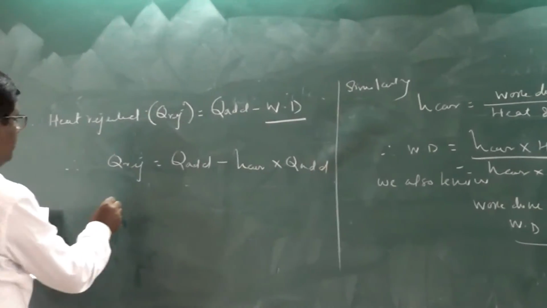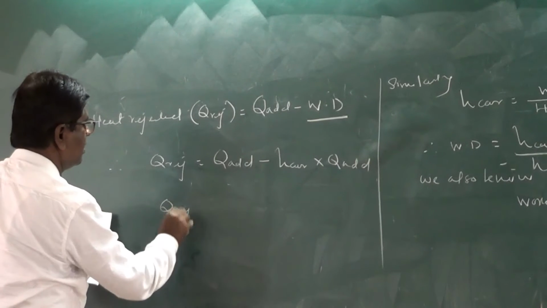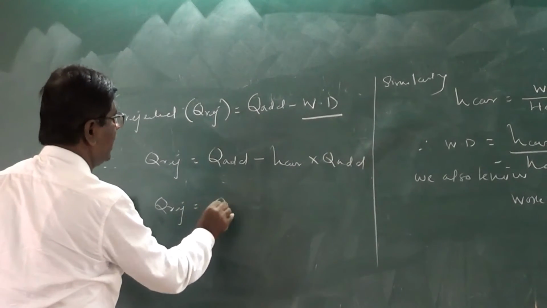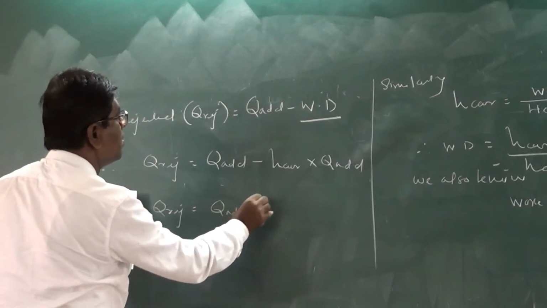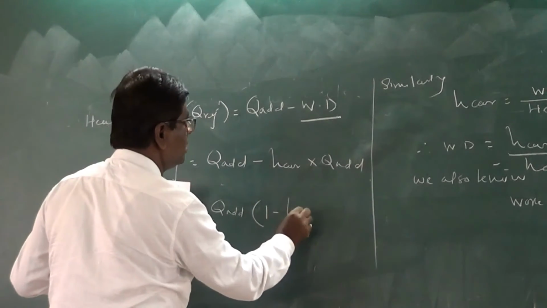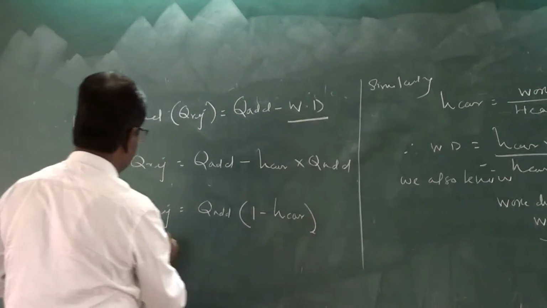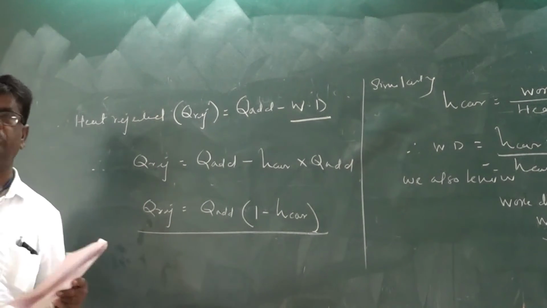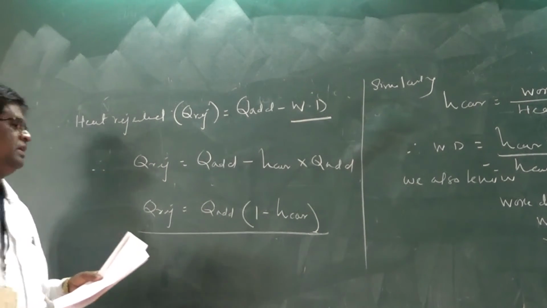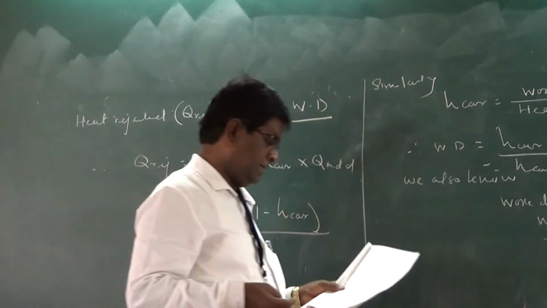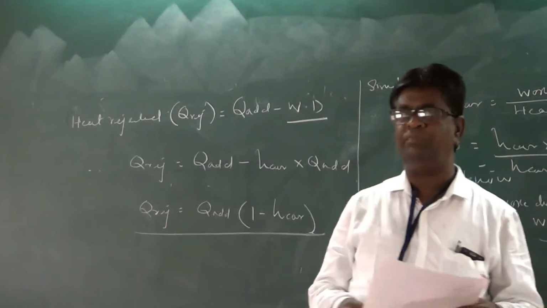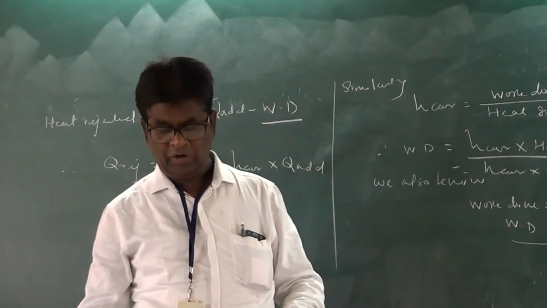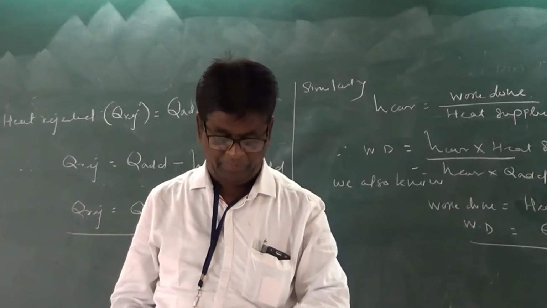Therefore, Q rejected is equal to Q added into 1 minus efficiency of Carnot. So this is the simple expression to calculate work done, efficiency, then Q added, Q rejected. So this is the basic introduction of entropy.